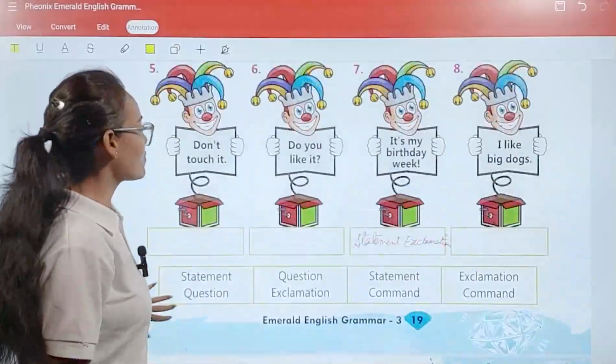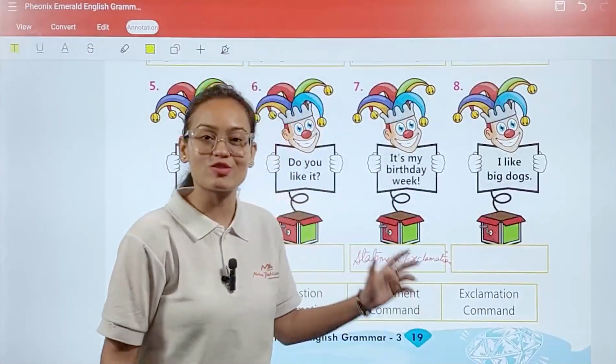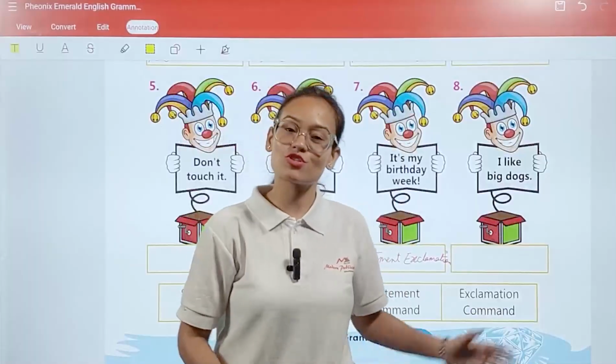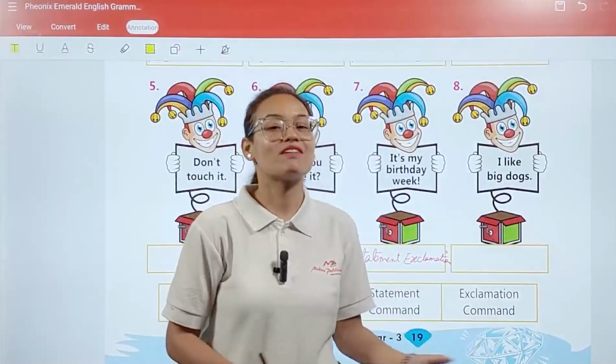Okay, my dear student, in this way we have completed our chapter number 2, which is based on sentences. Now what you have to do, just go thoroughly through this chapter and complete all the leftover exercises.